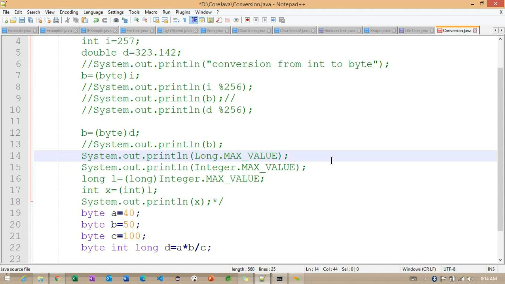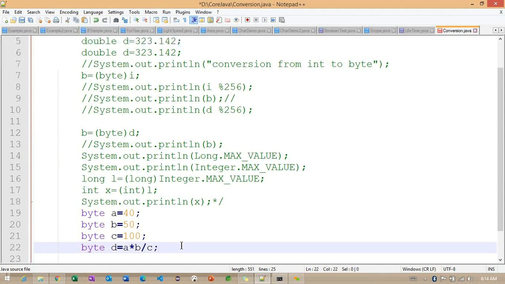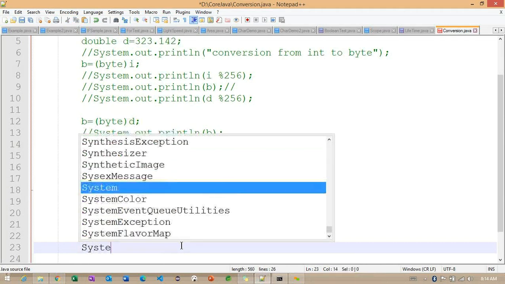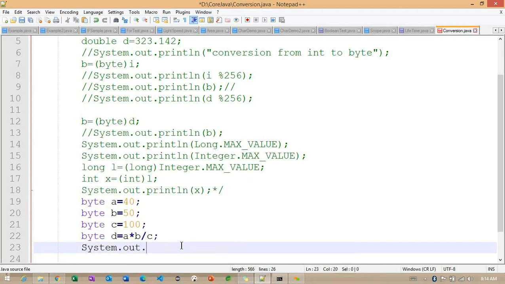No. Okay. So basically, first we'll check with byte only. The same data type we can check here. So we'll see what happens. So D.